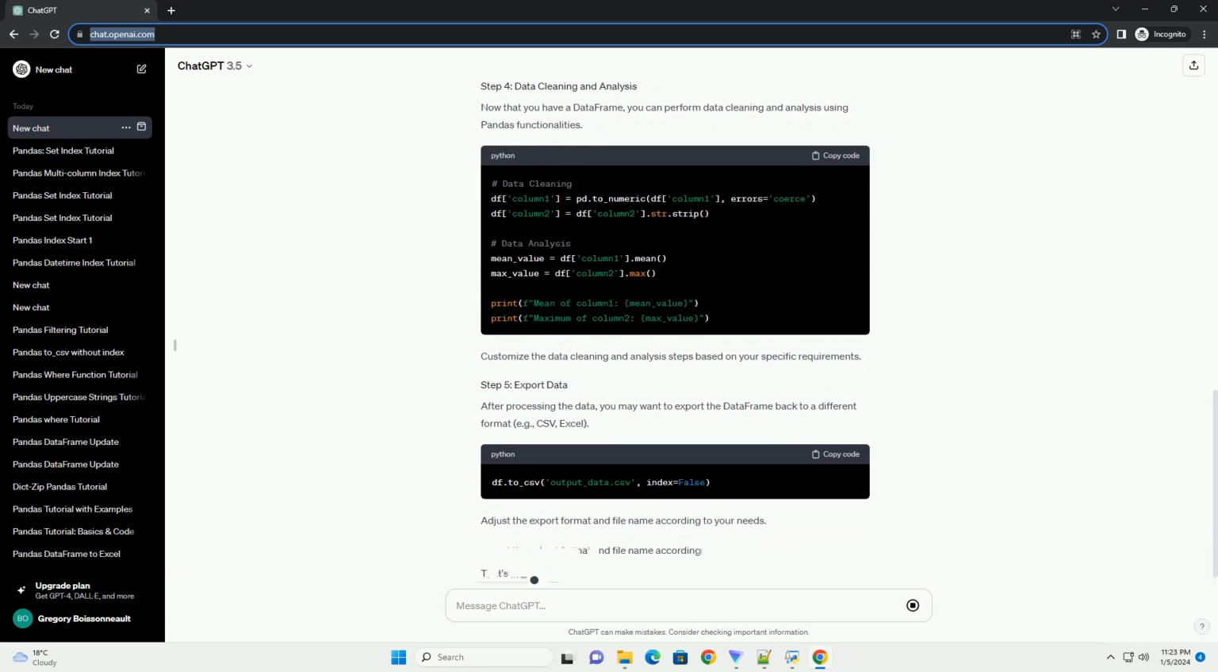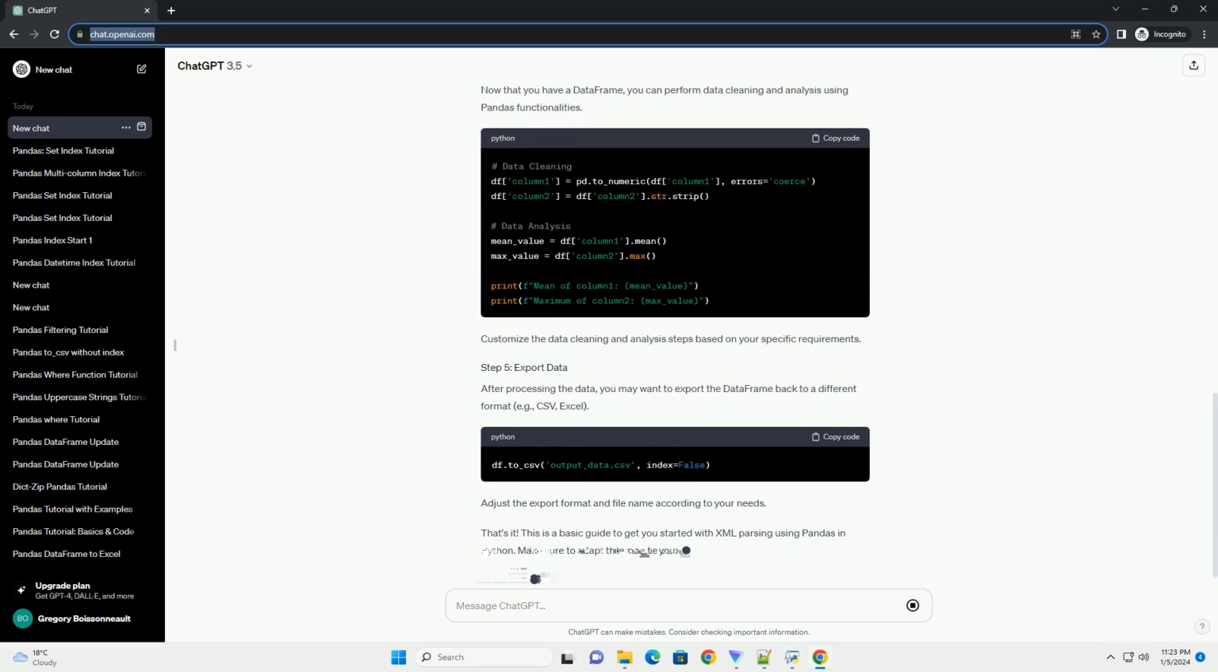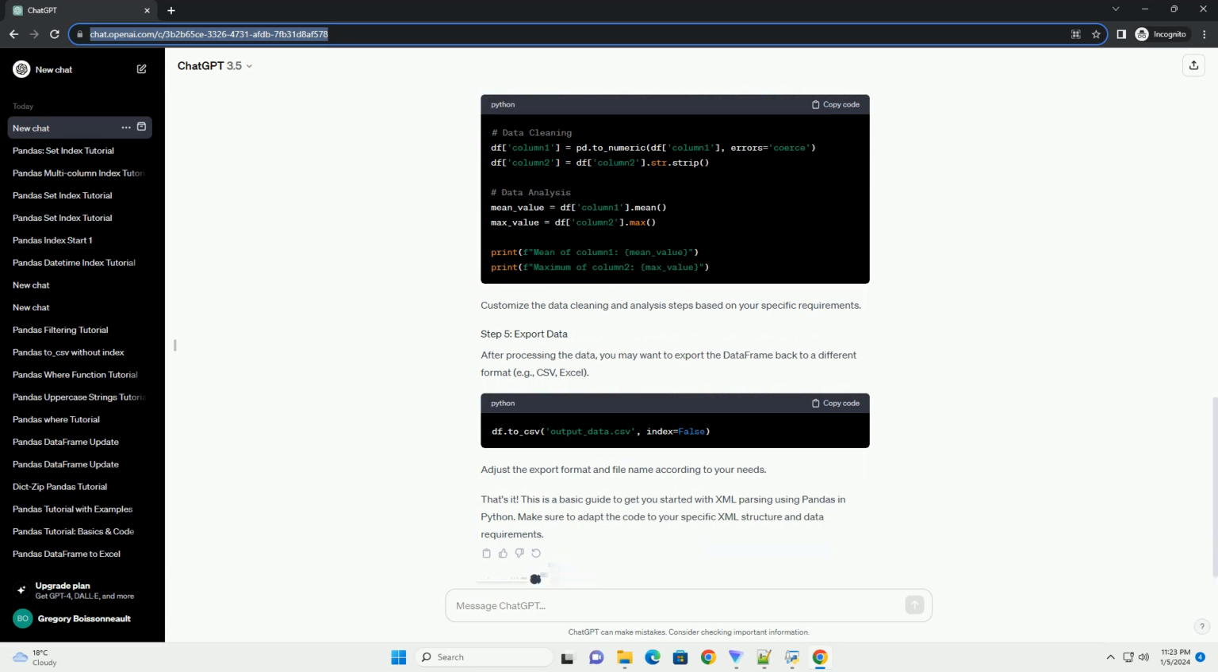Make sure to replace your_xml_file.xml and your_parent_element with your actual XML file and the parent element you want to extract data from. Also, customize the column names according to your XML structure.